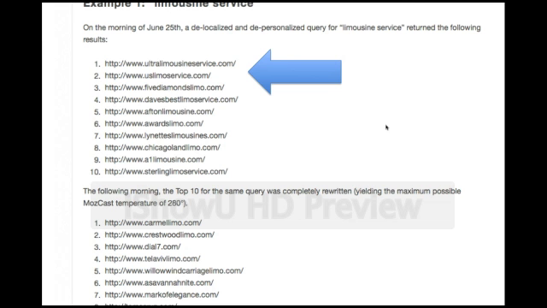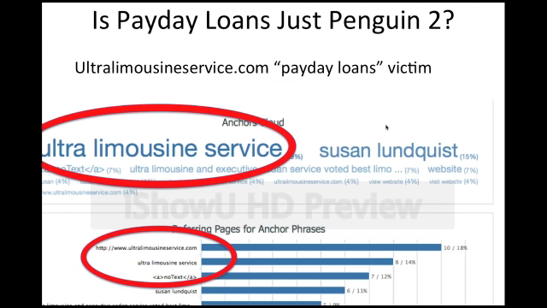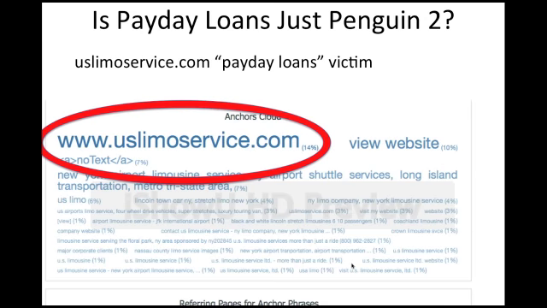So the question is, what does their backlink profile look like? Well, here's ultralimousine-service.com. As you can see, Ultra Limousine Service is the highest anchor text. And it doesn't matter if it's in your URL or not. It's still the query, the anchor text that you're trying to use. Google knows very well that this is the same as this. And here's US Limo Service. It's exactly the same. Its highest or very high portion of anchor text is US Limo Service or uslimoservice.com.